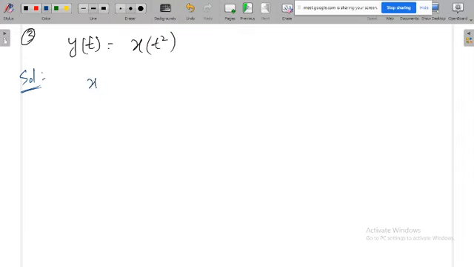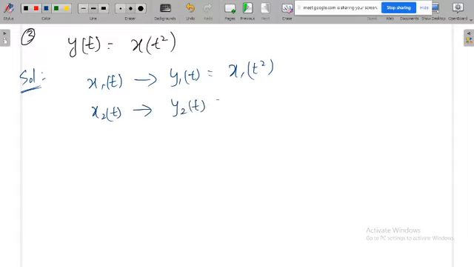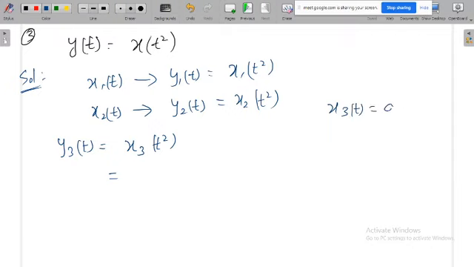Solution: x1 of t gives y1 of t, which is equal to x1 of t square. x2 of t gives y2 of t, equal to x2 of t square. Then y3 of t is equal to x3 of t square. But what is x3 of t? x3 of t is the linear combination of the inputs, that is a x1 of t plus b x2 of t.